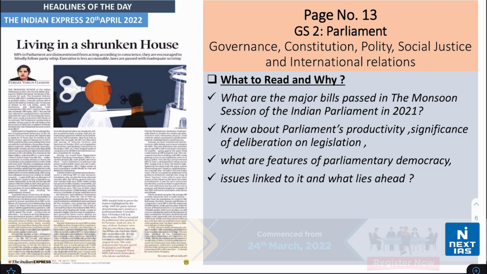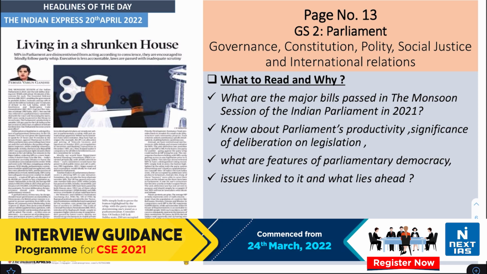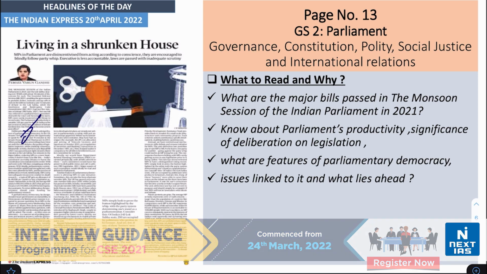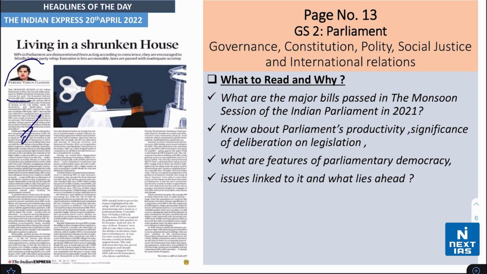Moving further, page number 13, there is an article from GS2 Parliament. This article is headlined Living in a Shrunken House, written by Varun Gandhi. From this article, you have to consider what the major bills passed in the monsoon session of the Indian Parliament in 2021 are. You have to know about Parliament's productivity, significance of deliberation on legislation, features of parliamentary democracy and issues linked to it, and the possible scenario ahead.